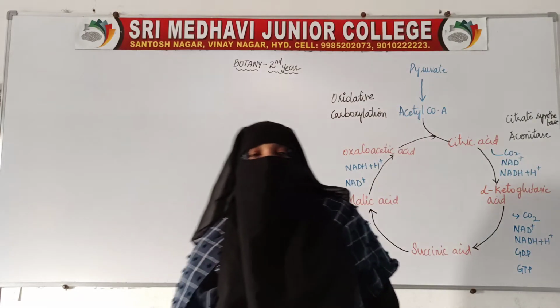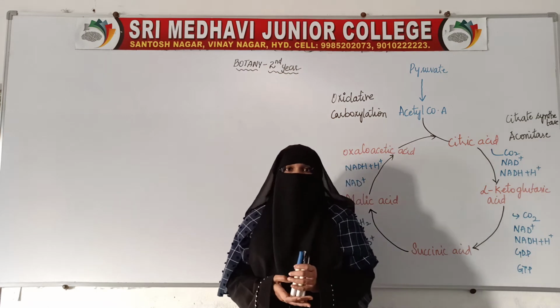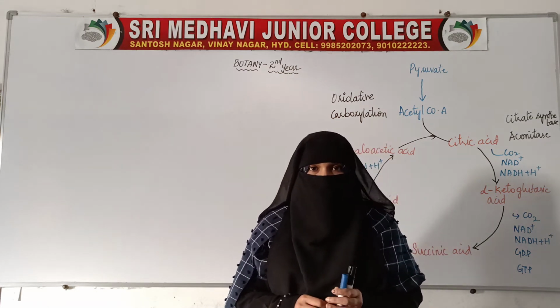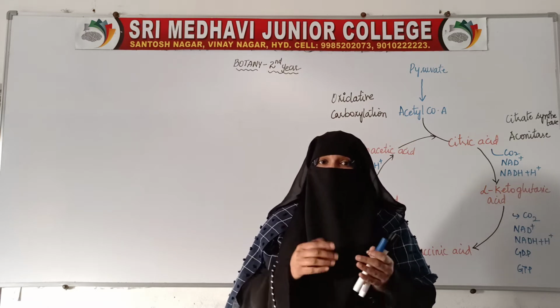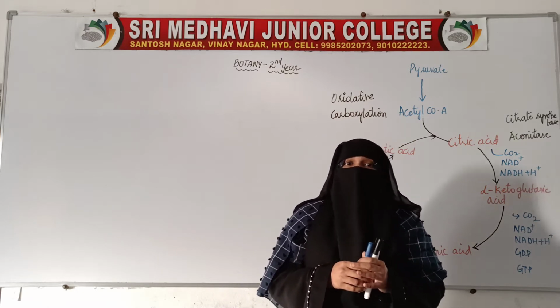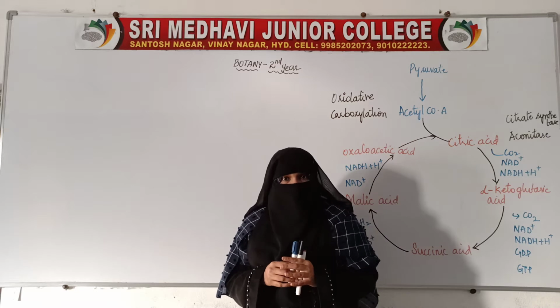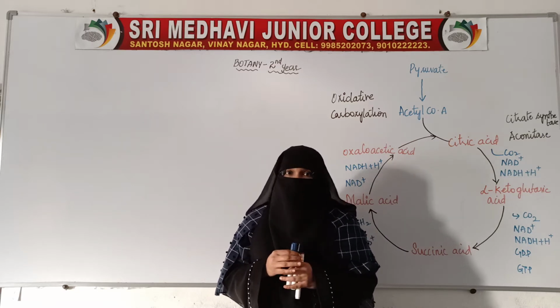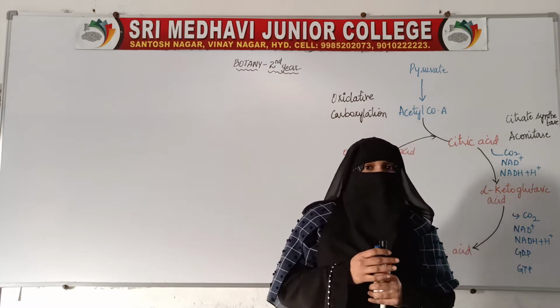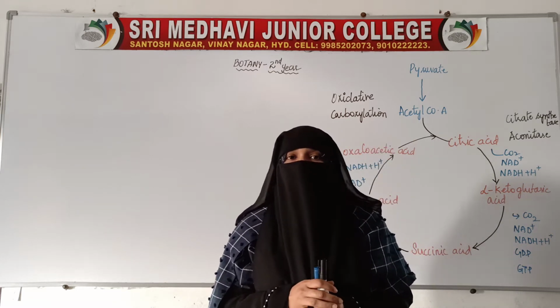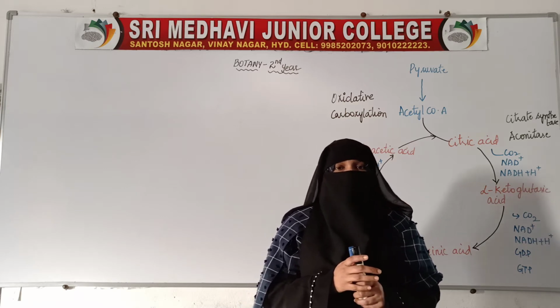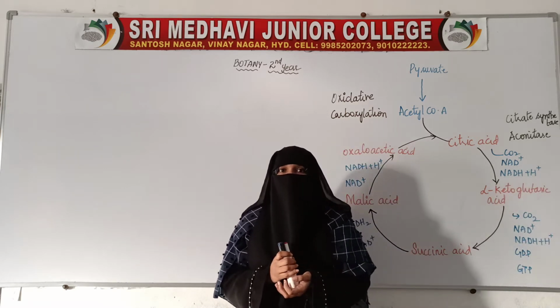Welcome everyone. In the previous class, we have seen the different stages of glycolysis, how glucose was broken down into two molecules of pyruvic acid. The glucose has undergone 10 steps, 10 reactions, and has changed into two molecules of pyruvic acid with the release of 4 ATPs and 1 NADH.